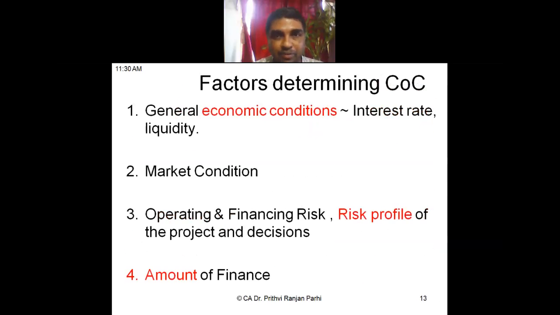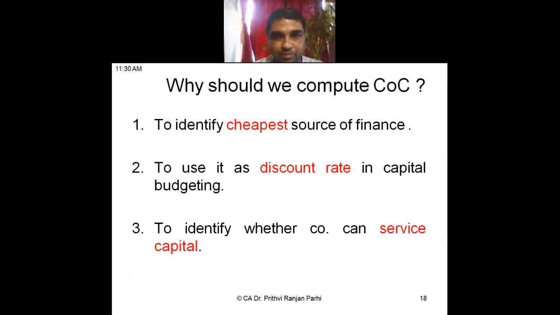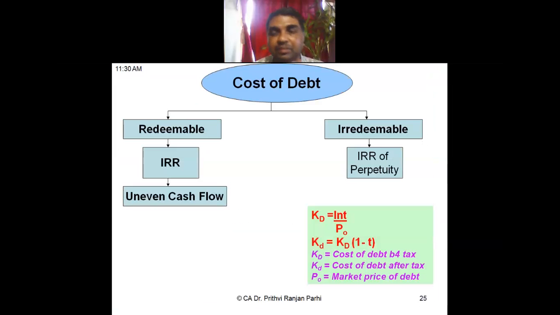Broadly, I will tell you. This concept we have understood: coming to the cost of debt, debts can be of two types. One is redeemable, second is irredeemable. Whether it is redeemable or irredeemable, how to compute cost of debt? In fact, we have to compute the IRR of the cash flows associated with that debt instrument, right? That IRR is the cost of debt, is it not?